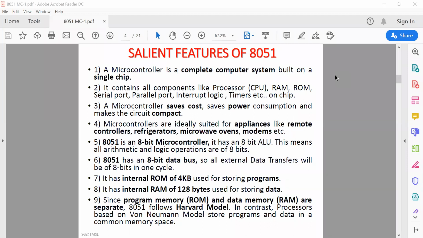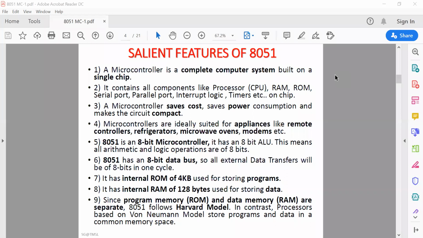Next, it has a serial port for long distance communication, which can perform both synchronous and asynchronous data transfer.